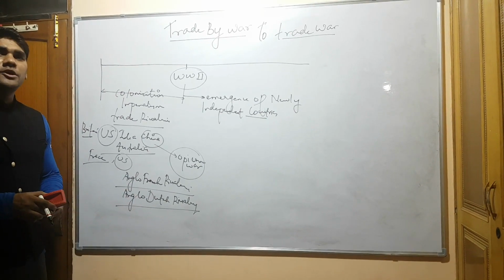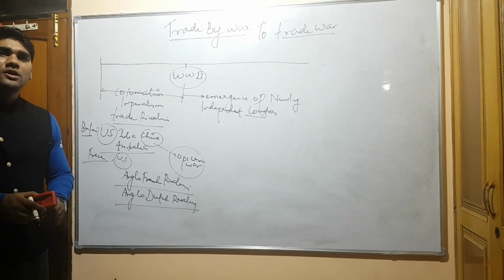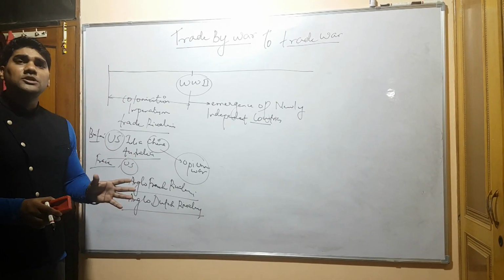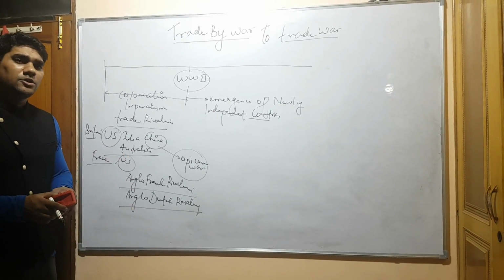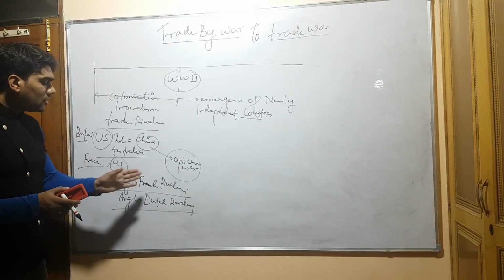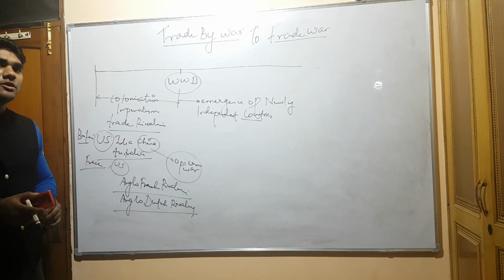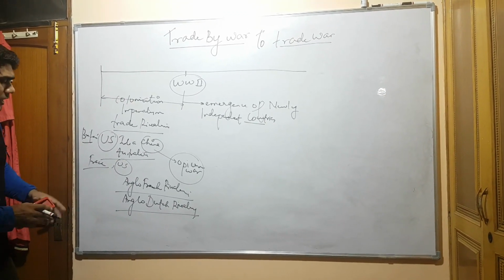Now, Anglo-Dutch rivalry, you might have heard about the Batavian trade, how after the Anglo-Dutch rivalry ended, the British took control of the Indian trade and the Dutch moved towards the Indonesian region. Yes, it was this period.